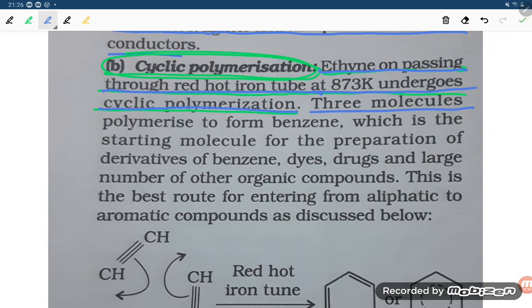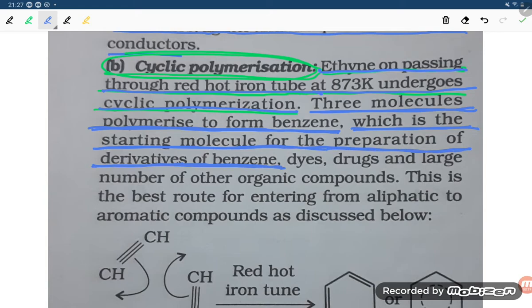Three molecules are polymerized to form benzene, which is the starting molecule for the preparation of the derivatives of benzene, dyes, drugs, and a large number of other organic compounds.